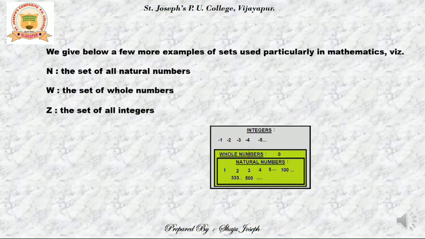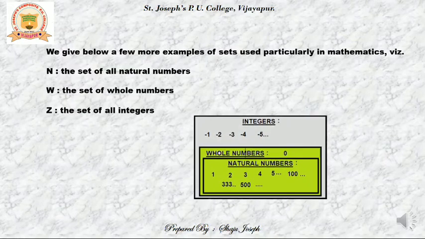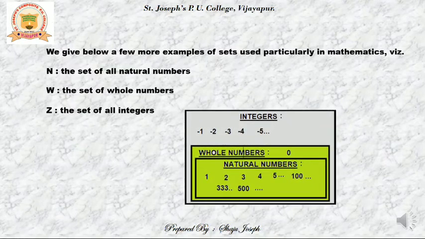Z, the set of all integers. This is bigger than whole numbers and natural numbers. If we consider the negatives of all the natural numbers clubbed with whole numbers, we get integers. See, whole numbers means all natural numbers with 0. Now, integers means natural numbers, 0 and the negatives of all the numbers.